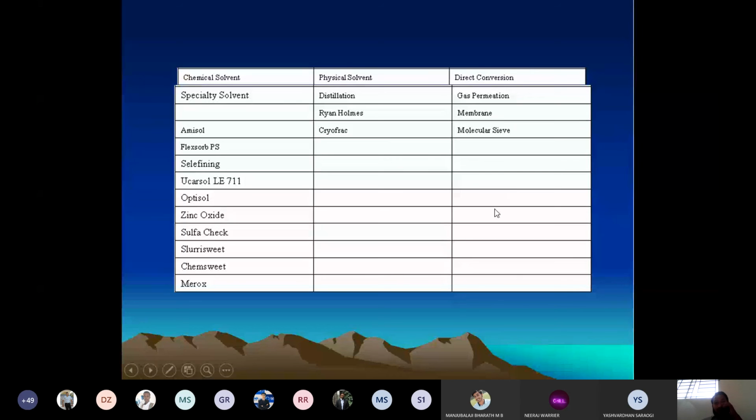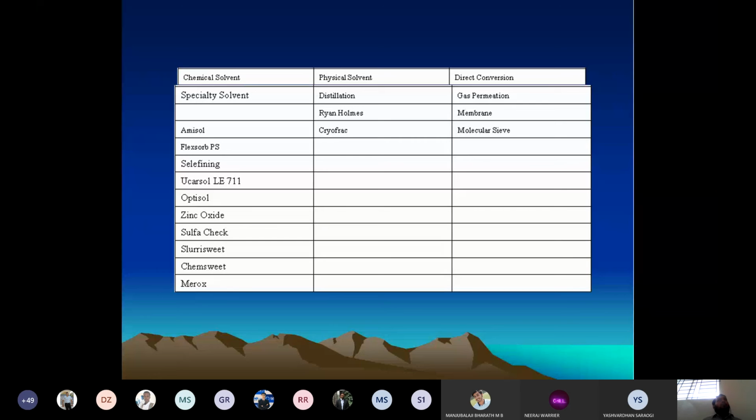We have more than some 20 processes in chemical solvent, in physical solvent we have 10, and in direct conversion we have 10. We are not going to discuss all of them. In each of the process categories, chemical solvent, physical solvent, and direct conversion, we will discuss a maximum of 5 and a minimum of 3 to 4 processes.